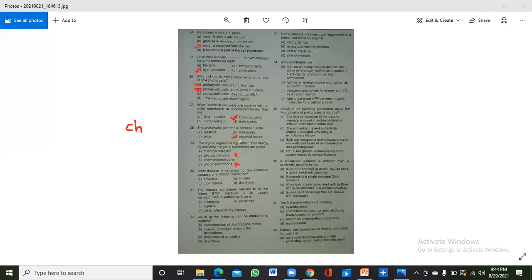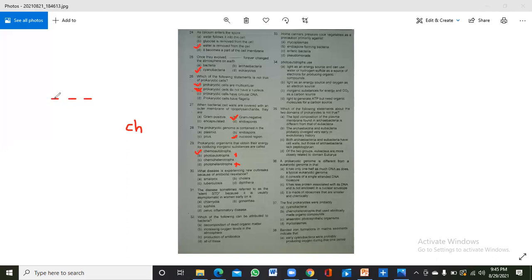Okay, so prokaryotic organisms that obtain energy by oxidizing inorganic substances are called... So here is also auto and here is also hetero. So you will give preference to the auto, because it is using inorganic molecules as an energy source and as an electron source, and so the first is inorganic, the second is also inorganic, then it will use CO2 as its carbon source.